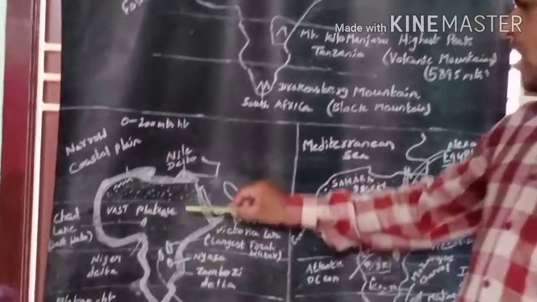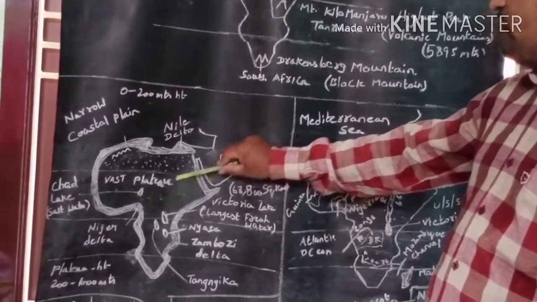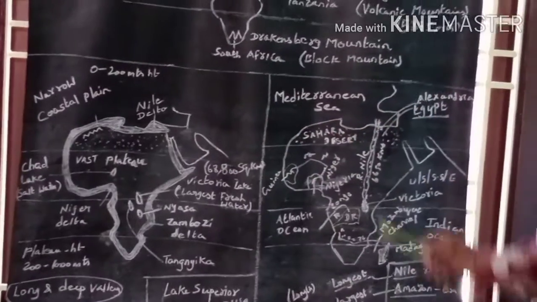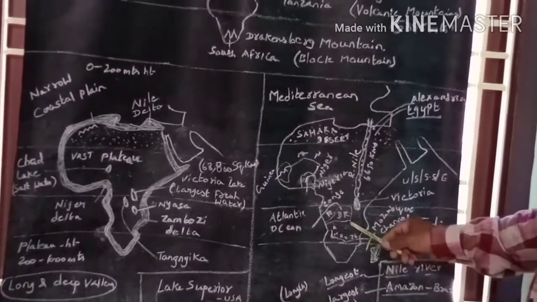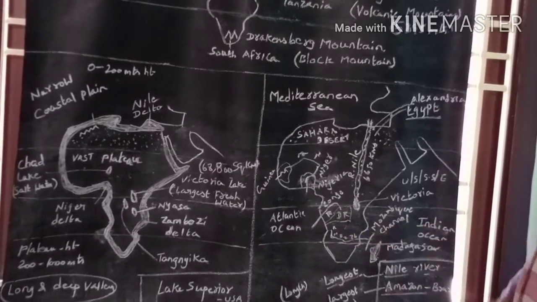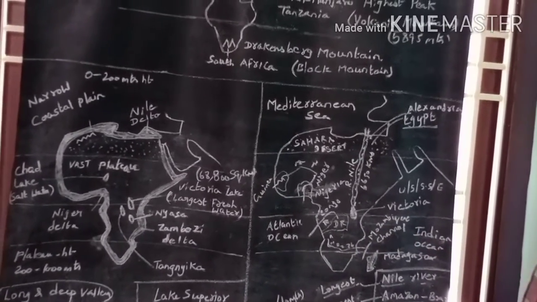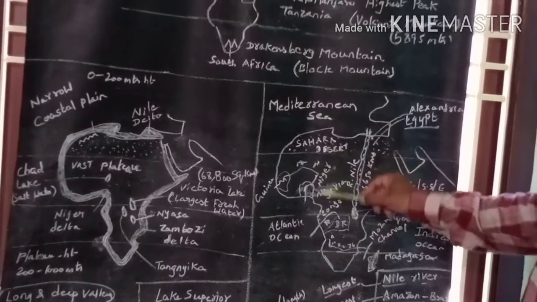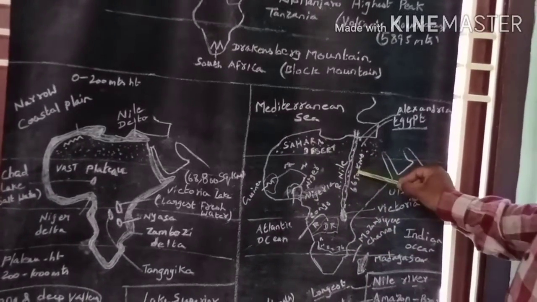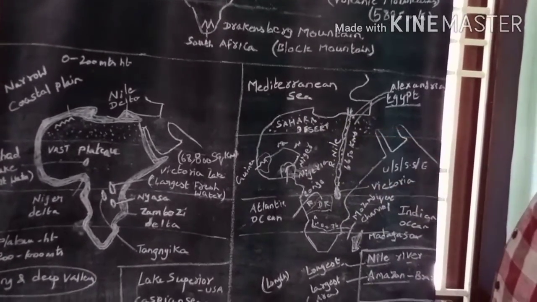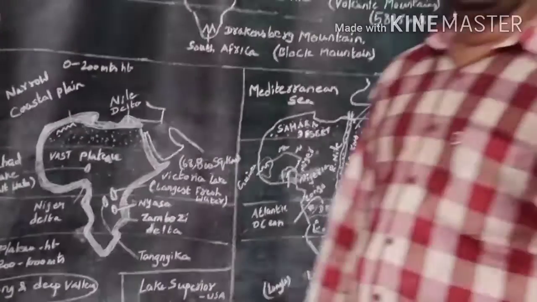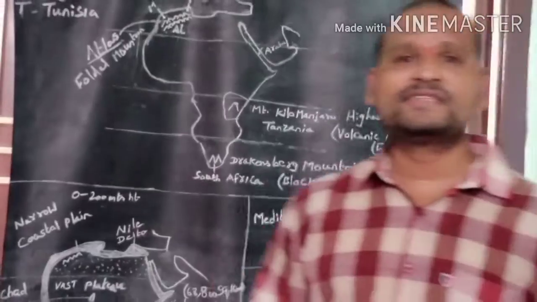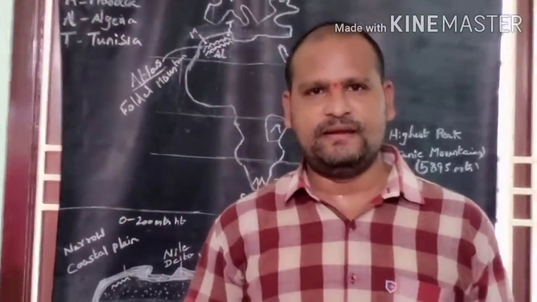Long and deep rivers also flow in Africa continent, like Nile River, Niger River, Congo River, and Zambezi River. They flow in the vast plateaus of Africa continent. About these rivers we'll discuss in the next video, children.